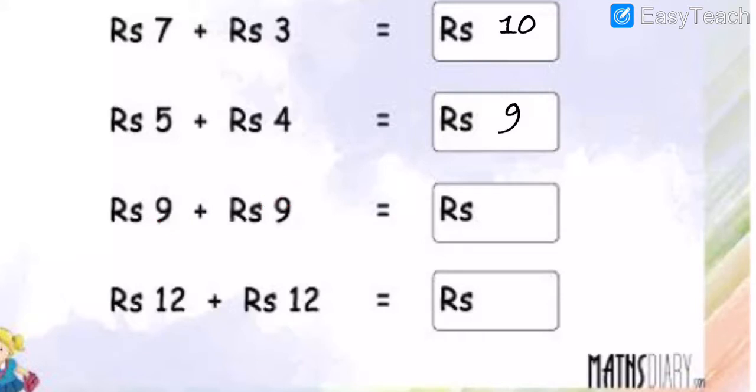9 rupees plus 9 rupees. 9 plus 9, my dear students. Do it with your finger, otherwise you know the table of 9. 9 plus 9, so how many all? 9 twos are how many? 9 twos are 18. Okay. So the answer is what, my dear students all? 18.